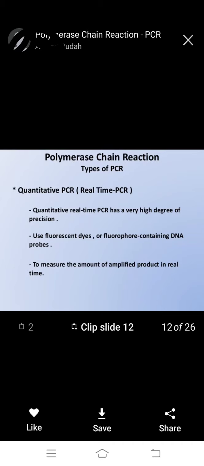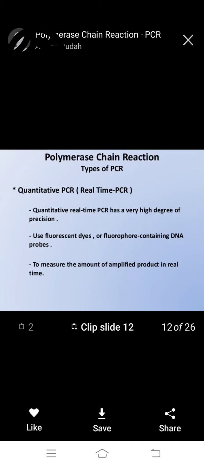Quantitative PCR, real time PCR, is an important type of PCR. Quantitative real time PCR has a very high degree of precision. It uses fluorescence dyes or fluorophore containing DNA probes to measure the amount of amplified product in real time.